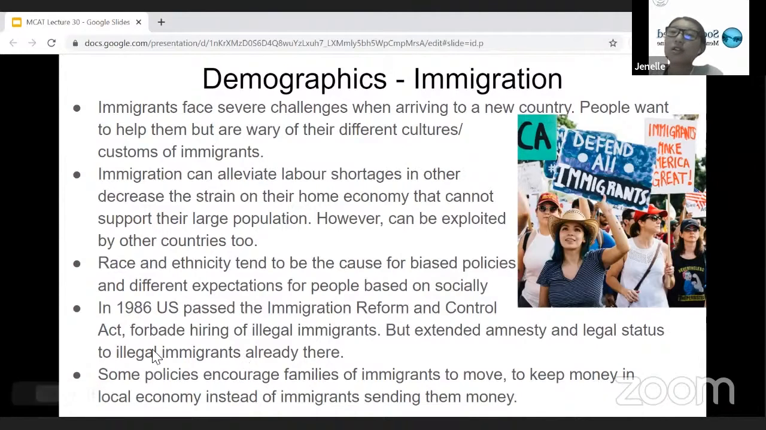So there are also other policies that encourage families of immigrants to move or keep money in their local economy instead of having immigrants send their families money from the new country that they're in. So these are just some challenges for migration. We will also probably go a little more into that next week in terms of assimilation.